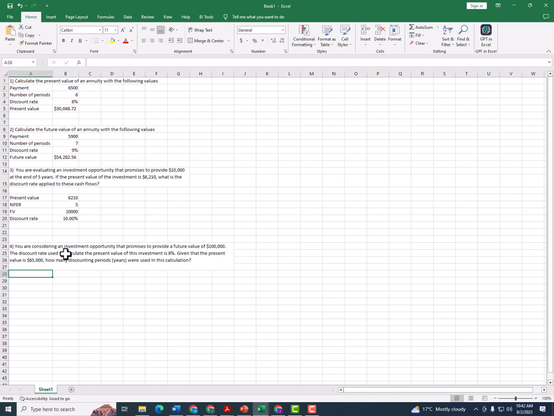Again, here we use the formula number of periods, NPER. Type in equals NPER, open brackets, and the arguments you are supposed to provide. The good thing with Excel, when you begin a formula, it's going to show you what arguments you require. And the arguments here that we require, the rate, and we have the rate, which is the discount.